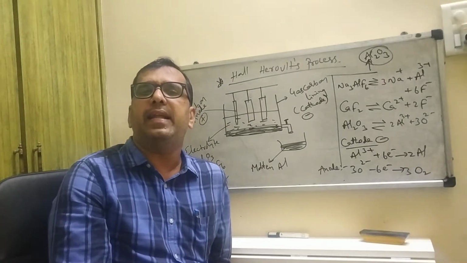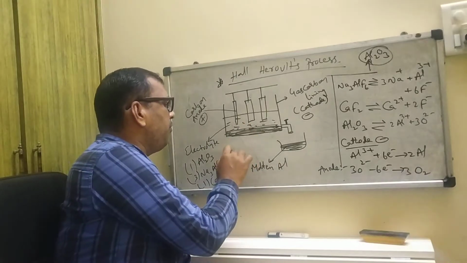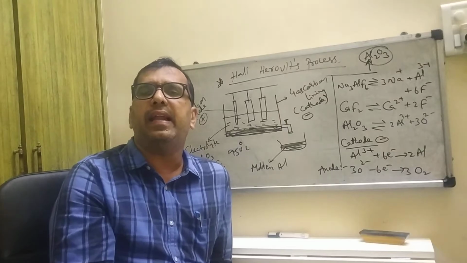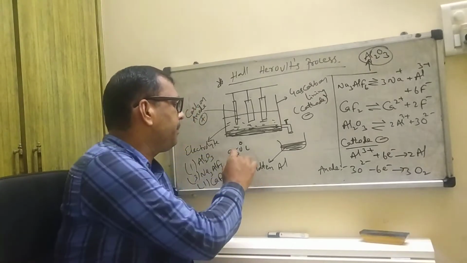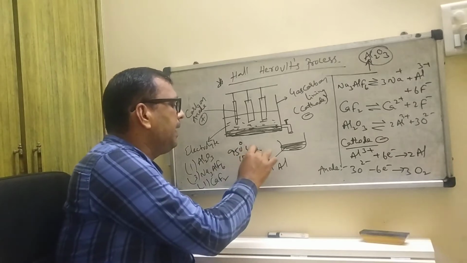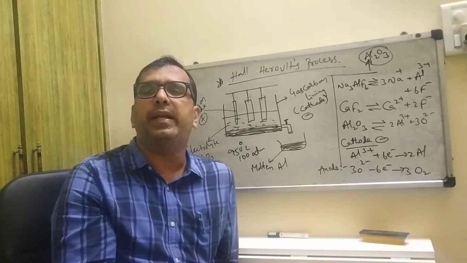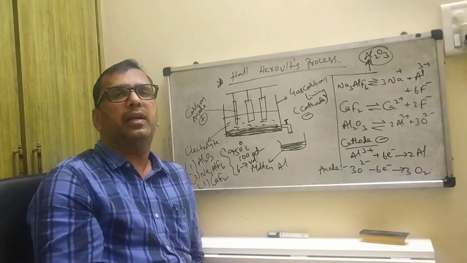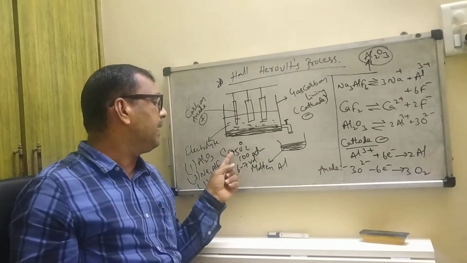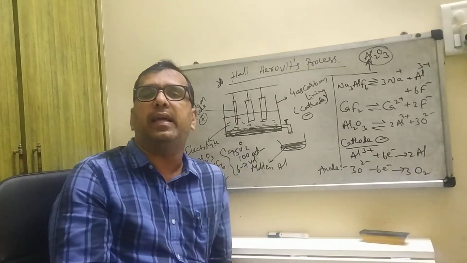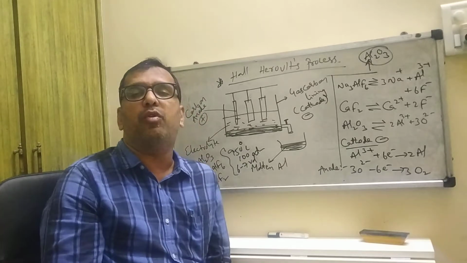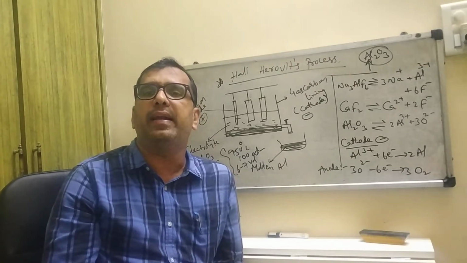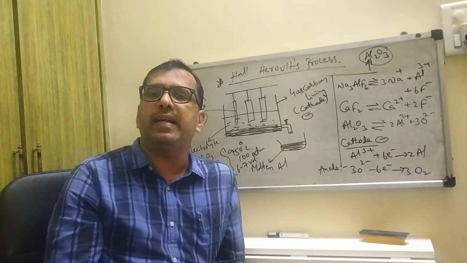So at a high temperature, that is 950 degrees centigrade, and here 100 atmospheric pressure, you have to supply approximately 6 to 7 volts of current. 950 degrees centigrade, 100 atmospheric pressure, and 6 to 7 volts of current is applied through these electrodes. Automatically, electrolytic reduction takes place.